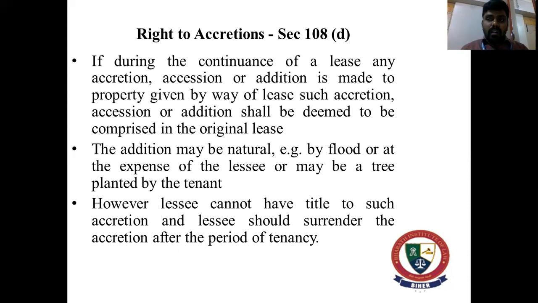So let's say you have got a godown on lease, and now what you have done is you have erected certain slabs, or let's say you have erected certain bookshelves for your business, or you have just kept some chairs, or some cabins for your employees. The moment you're vacating, you can easily remove all those things and vacate the property once the lease agreement comes to an end. But let's say you have made some major changes to the property which, if you remove them, might damage the property, then you will not have a right to remove those things. So if something can be removed without damaging the property, you have the right to take it.